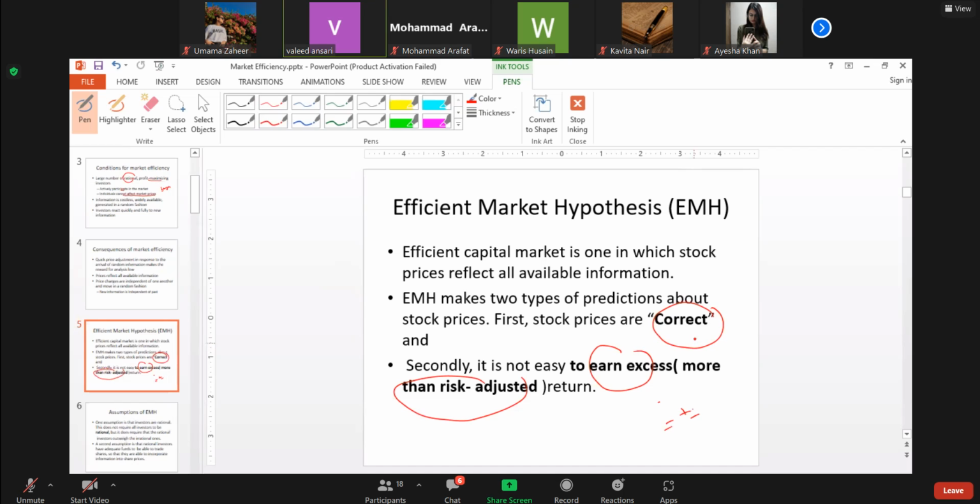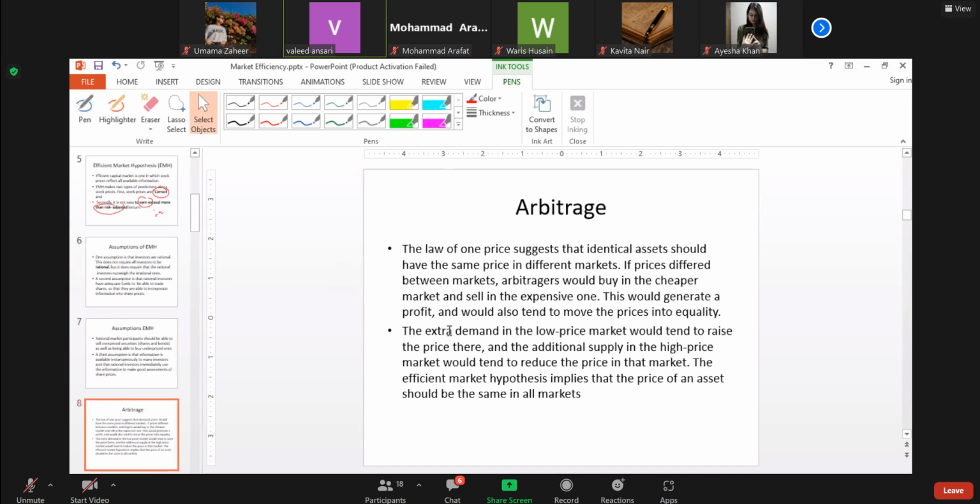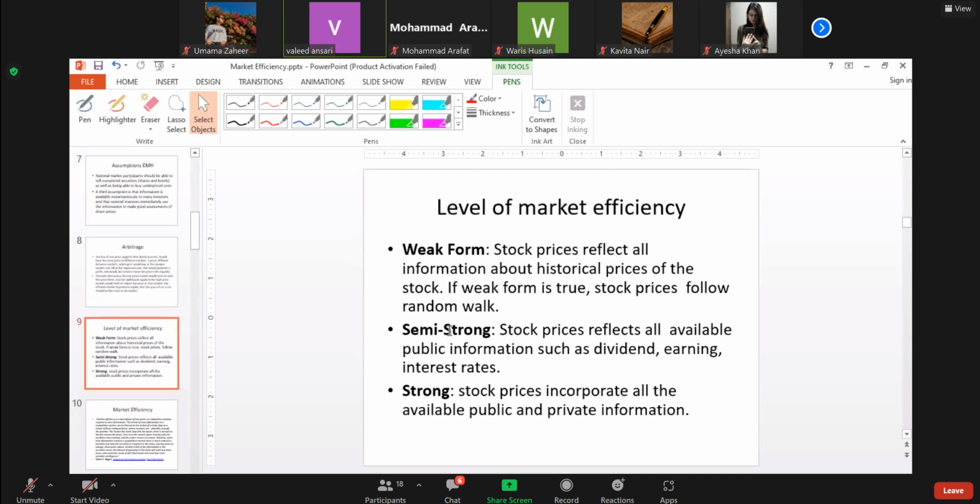Now EMH has three versions, three forms. Let me explain to you. Other things are given in my slide, and I will come back to this. One is that the market may be efficient in weak form. There are three versions: weak form, semi-strong form, and strong form, which includes the others.